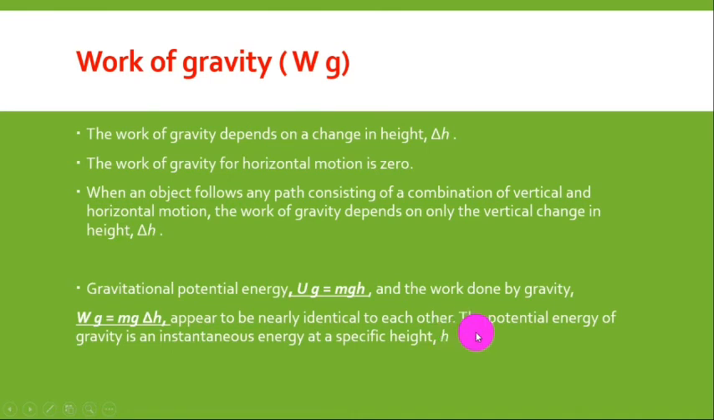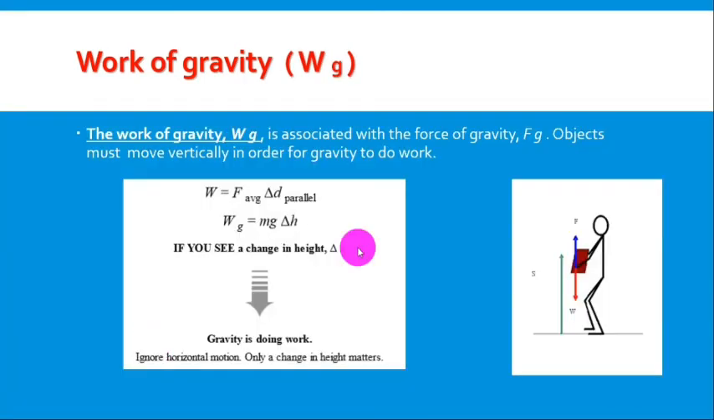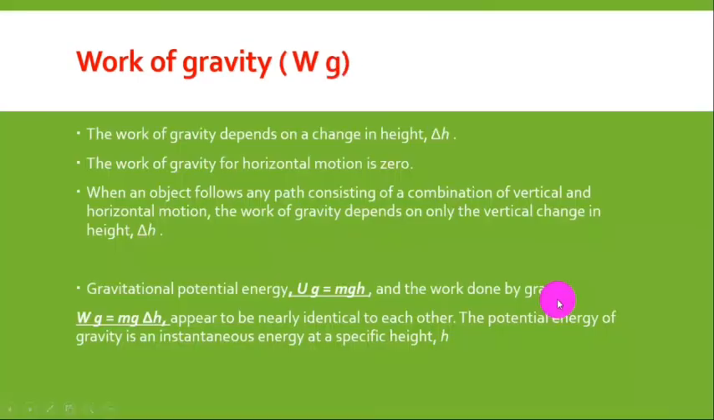The difference is that the potential energy of gravity is an instantaneous energy at a specific height. Now when we measure work, we measure it for this displacement from here towards here. But when we measure gravitational potential energy, we measure it for one point. For example, we measure it at this point here for this object. So we say mass times g times the height. We don't care about the change of height. This is the difference between work of gravity and gravitational potential energy.